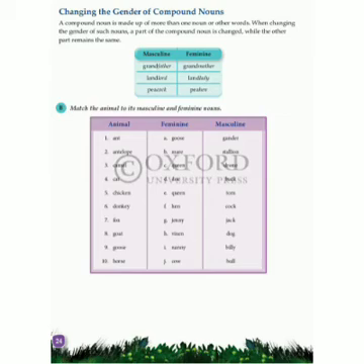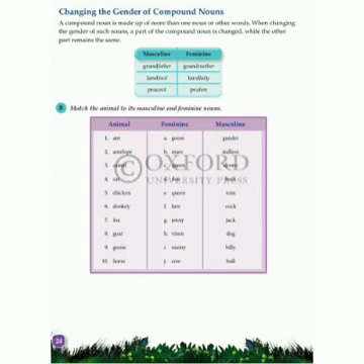The next exercise is match the animal to its masculine and feminine gender. So the first one, ant. For ant, what will be the answer? Queen and drone. Next is antelope. It is doe and buck. And the third one is camel. For camel, cow and bull. And the fourth one is cat. For cat, queen and tom. And the fifth one is chicken, that is very familiar for you, hen and cock. And the sixth one is donkey. For donkey, jenny and jack.